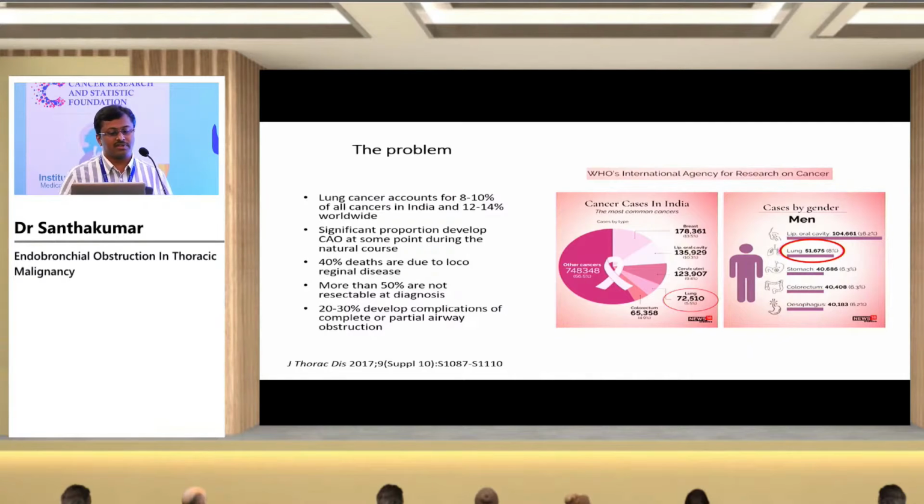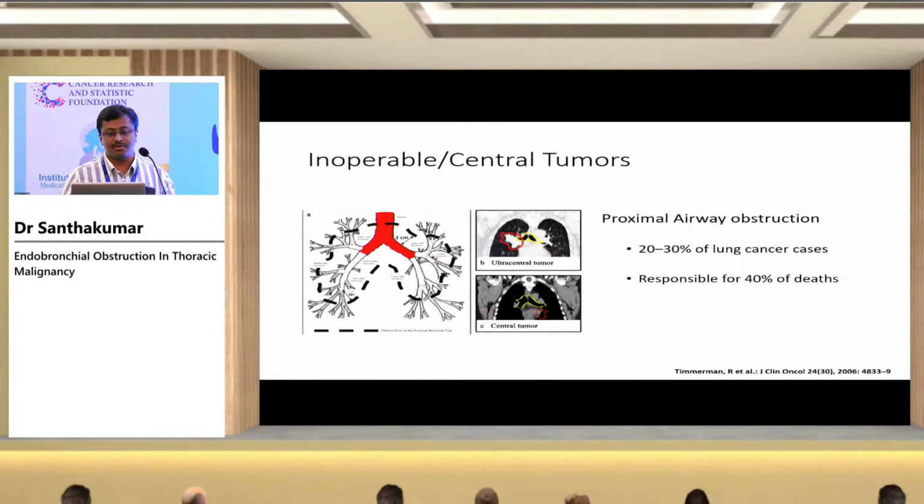Almost 40% of the deaths are due to locoregional extension and endobronchial involvement. More than 50% of lung cancers are not resectable at the time of diagnosis itself. So almost 20 to 30% of the patients develop complications of complete or partial airway obstruction. This makes central airway obstruction significant.